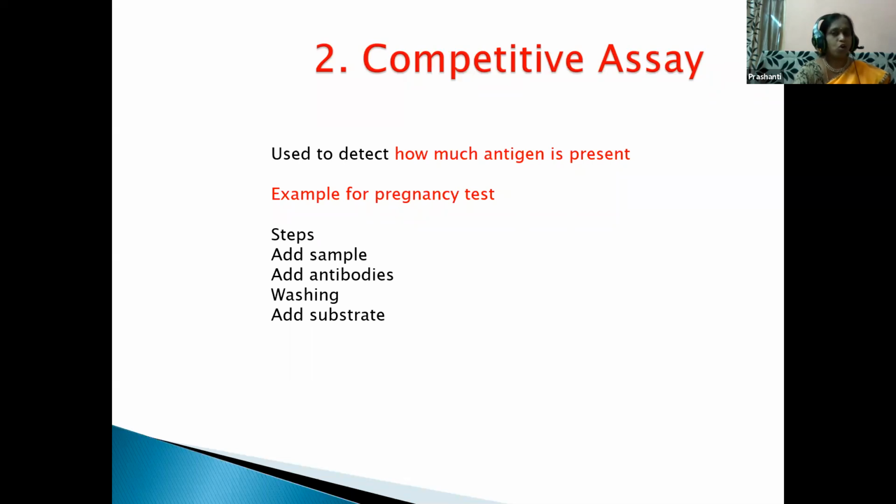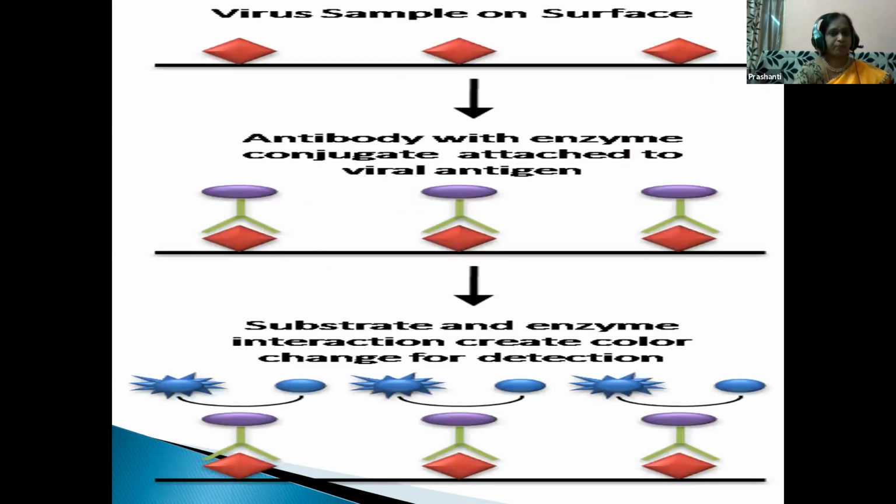Here the plate already has antigens, the sample antibodies are added and washed, and by adding the enzyme and substrate and seeing the color change, we can say whether that particular antigen is present or absent.